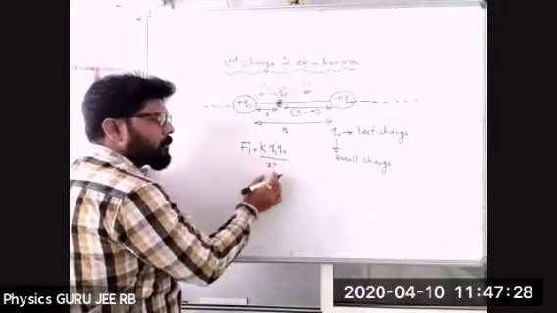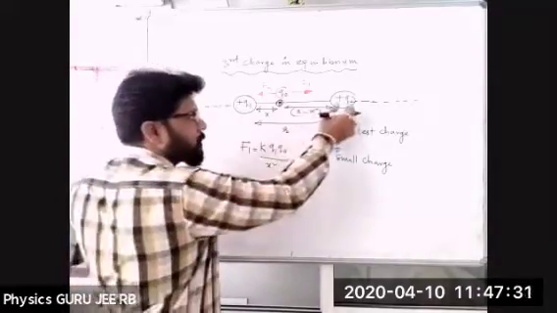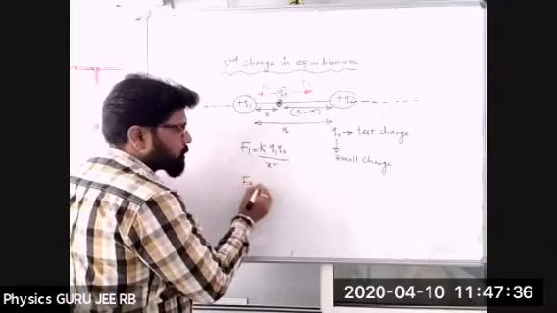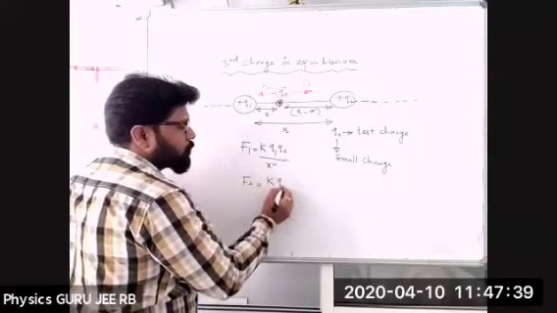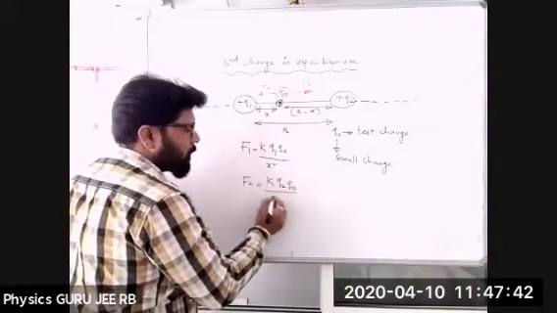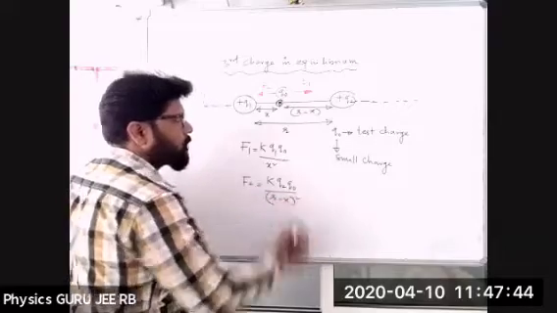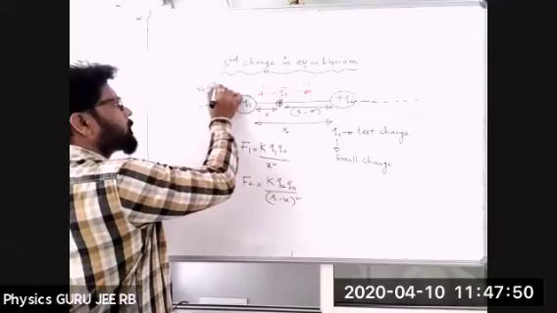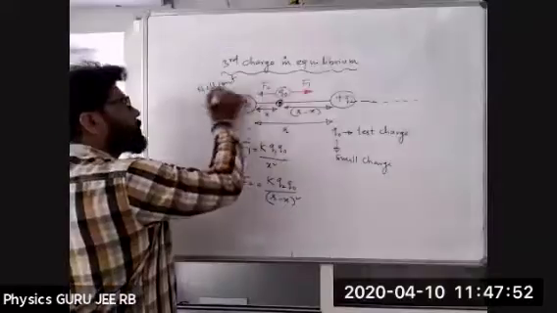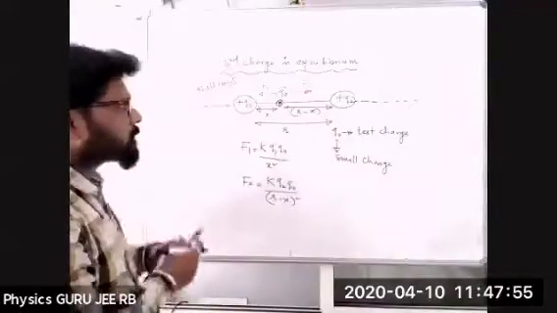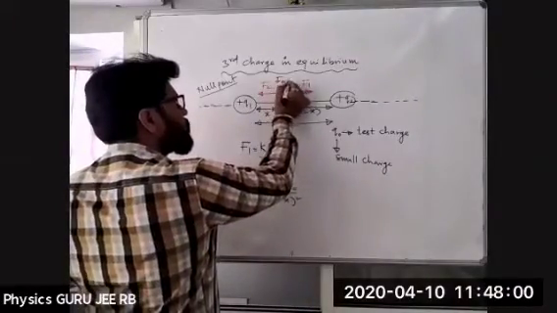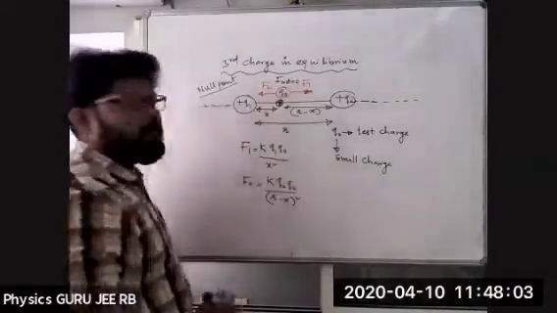The second one, between Q2 and Q0, F2 equals K Q2 Q0 divided by r minus x whole square. Equilibrium is also called a null point. Null point means at this particular point the net of forces should become 0. Then only it will be in equilibrium.